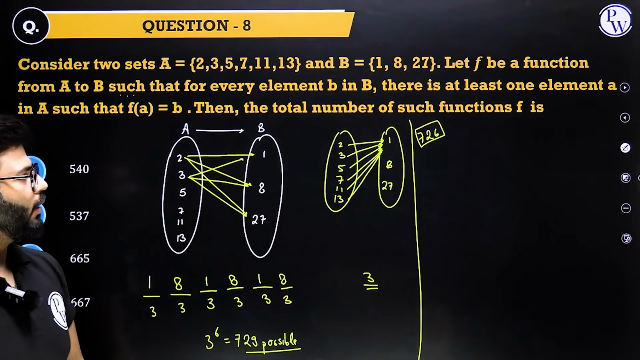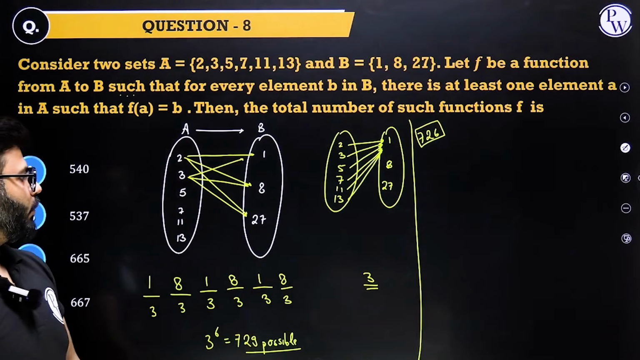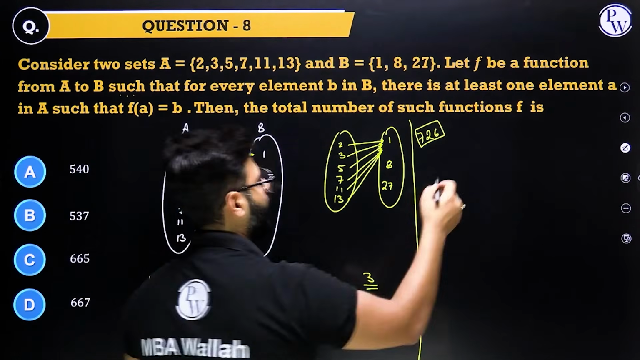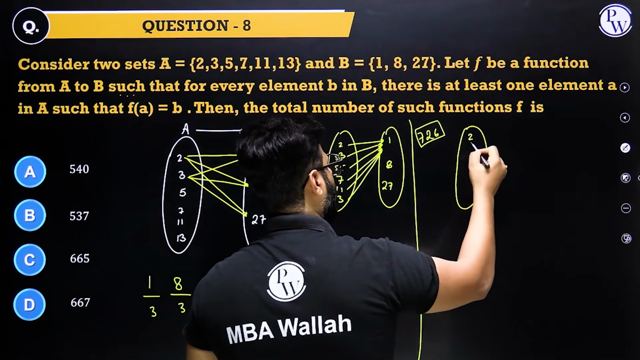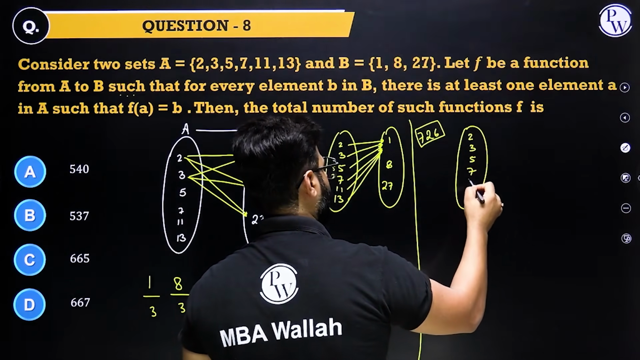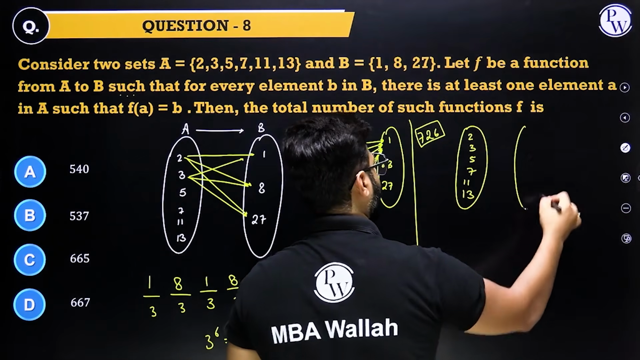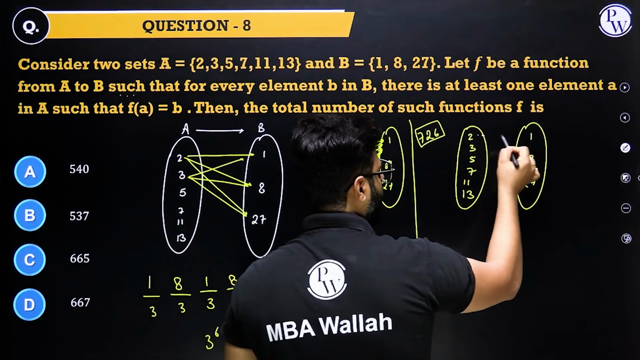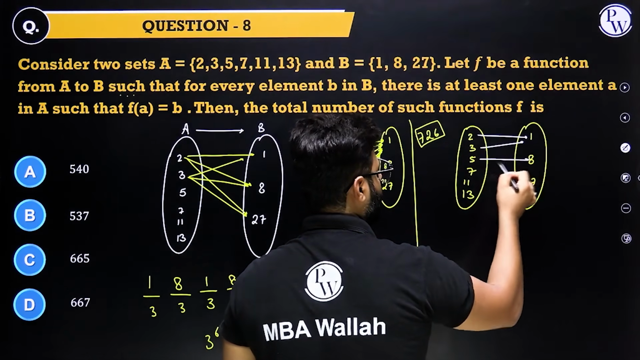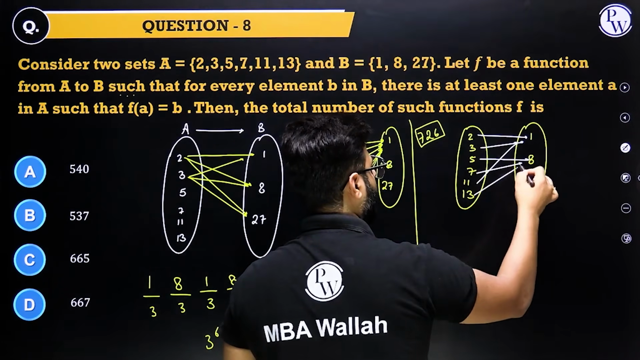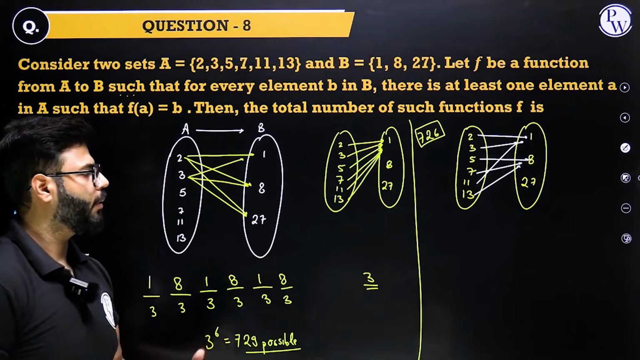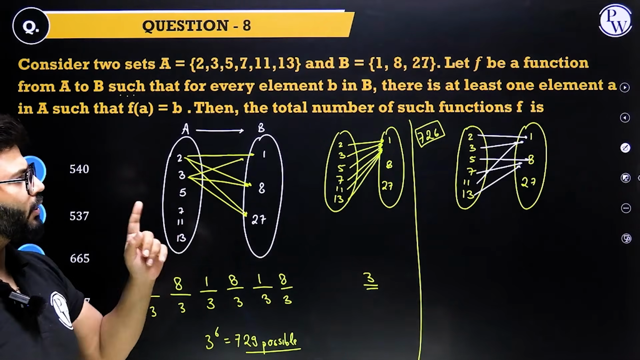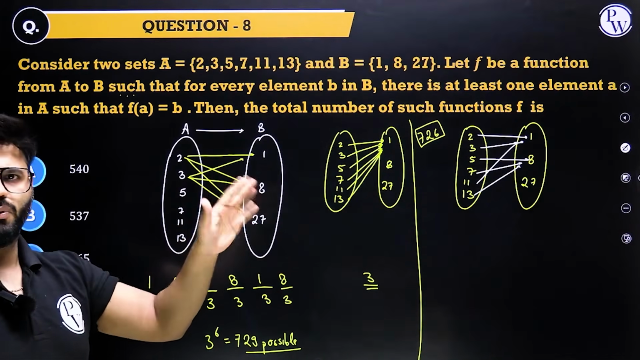All right. Now we need to eliminate the situation where only two of them got mapped. So let us say we have elements of A: 2, 3, 5, 7, 11, 13, and here we have 1, 8 and 27. We need to eliminate cases like this: some of them getting mapped with 1, some getting mapped with 8, and one of them left behind, so no element in A was given to 27. Such cases we don't require.